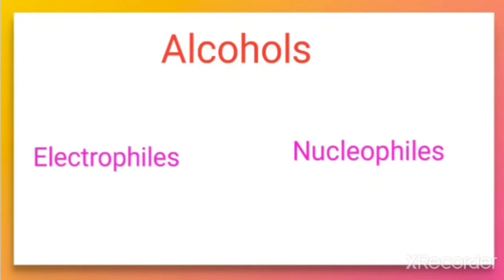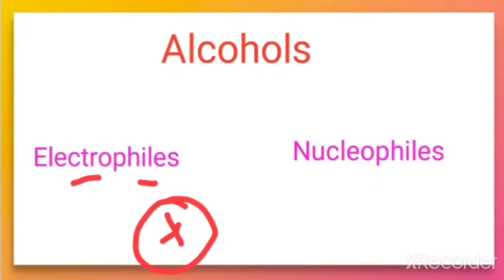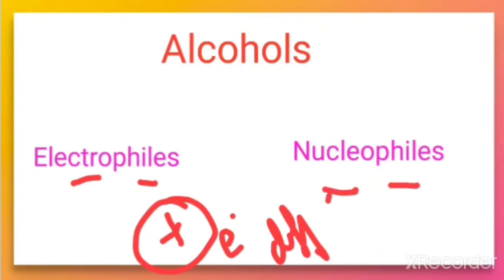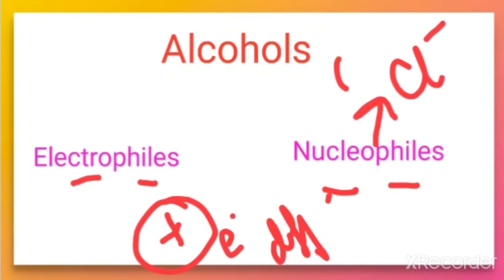Electrophile means electron loving group, that is actually positively charged, or we can say an electron deficient part. But the nucleophile, nucleus loving, means loving to positive charge, so itself is negatively charged, like Cl negative, OH negative.